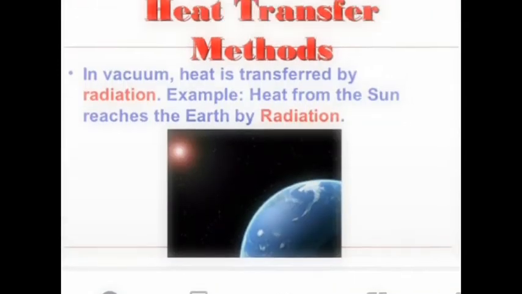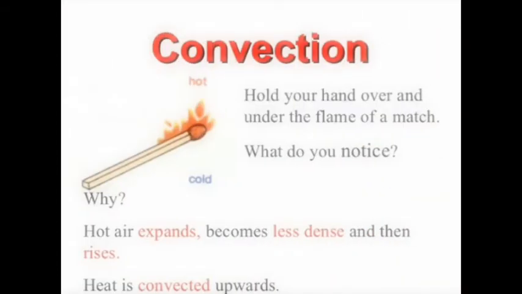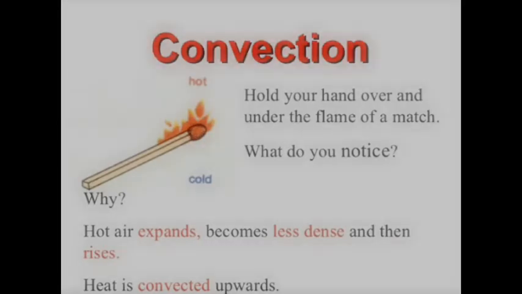So here they told us something about radiation. Convection. For example, if you hold your hand over and under the flame of a match, what do you notice? You will notice that the hot air expands, becomes less dense, and then rises. So we can say that heat is convected upwards. Don't try this, because it is very dangerous. The first thing you notice is that the hot air expands and becomes less dense, and then it starts rising up.